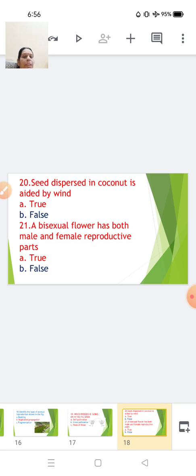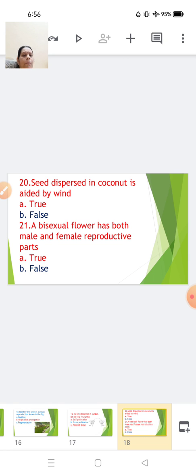Question number 20. Seeds dispersed in coconut is aided by winds. No. Coconuts, the seed are dispersed by water. So the statement is false. A bisexual flower has both male and the female reproductive part. Again, the statement is false.